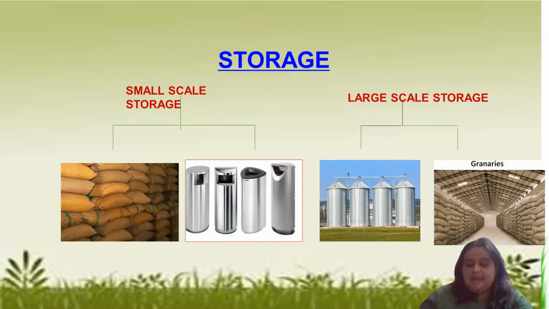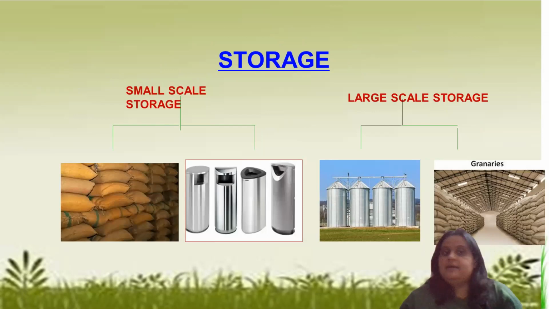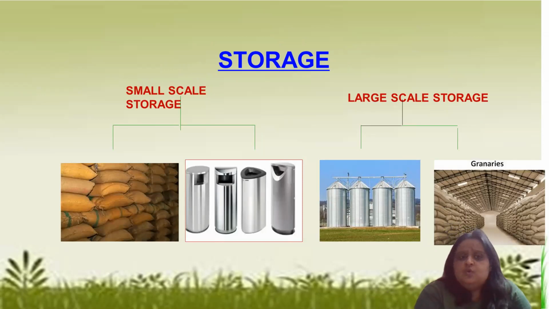Storage. Now everything has happened, we have got grains. After getting grains on a large scale, in large amounts, the question comes how to store them safely so that these grains can be used for a longer period in future. If we have small-scale storage, we can use jute bags, small kinds of containers. On a large scale, we have granaries and silos, so that they can be stored properly.